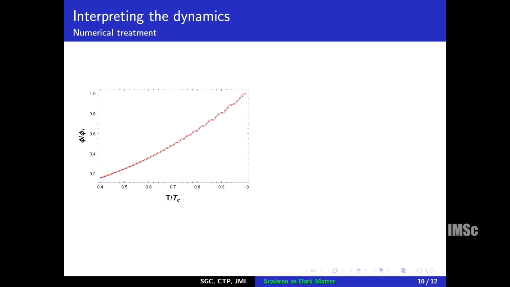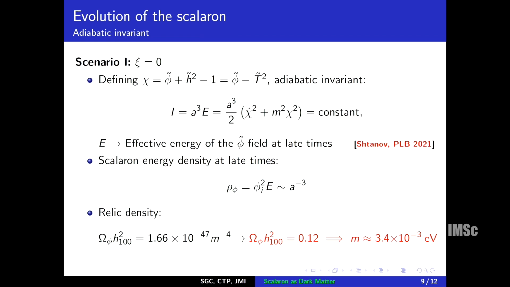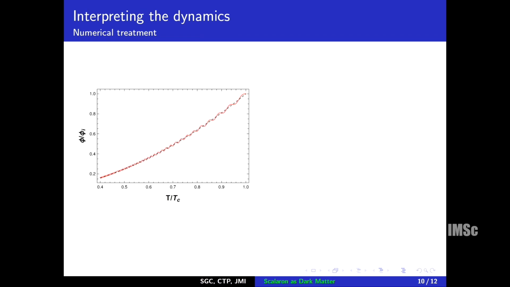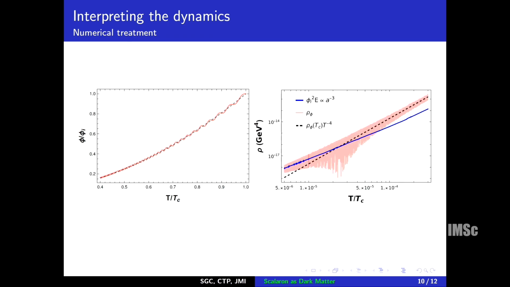Now we have used this mass value for the numerical computation, where we have incorporated the variation of g star and the full system, no approximation. So this is the evolution of the scalaron field, as you can see. This dashed line is the minima shift of the scalaron field, and on top of that there are small oscillations. And this is the plot of the energy density of the scalaron field.